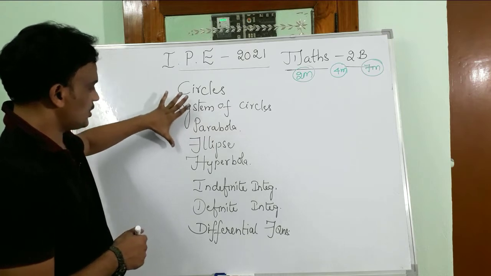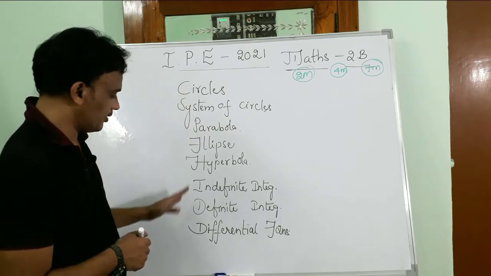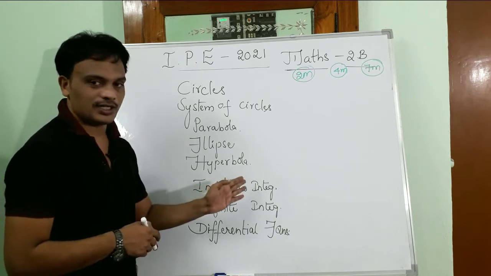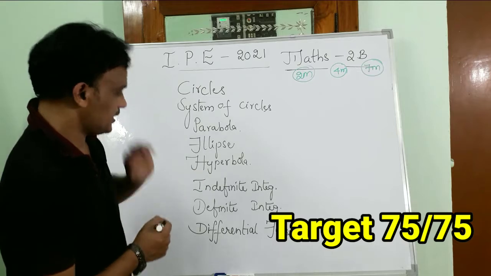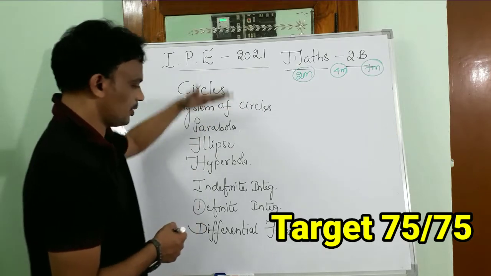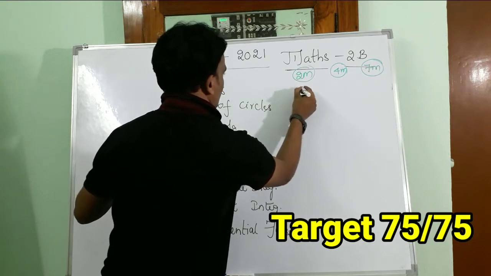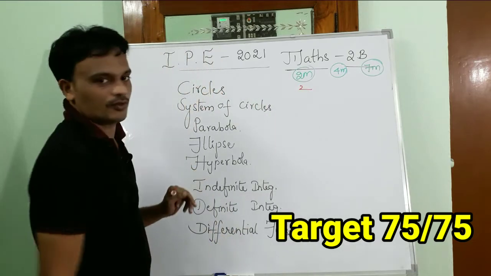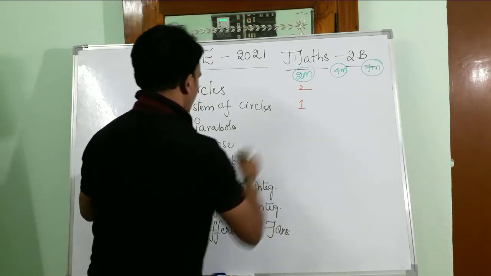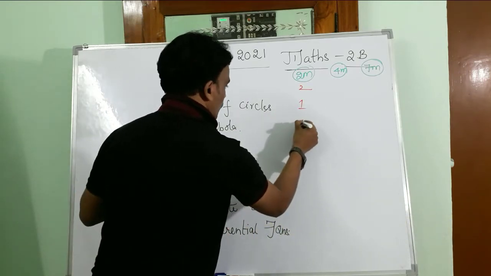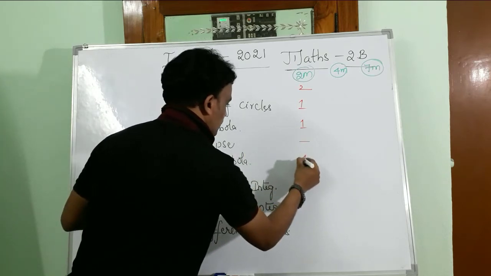This is totally coordinate geometry, conic sections, these three topics, and calculus parts: indefinite integration, definite integration, and differential equations. Let us discuss the 2 marks questions from these topics. From the circles you are going to get two marks questions, from the system of circles 1 question, from the parabola 1 question, from the ellipse no question, from the hyperbola 1 question.